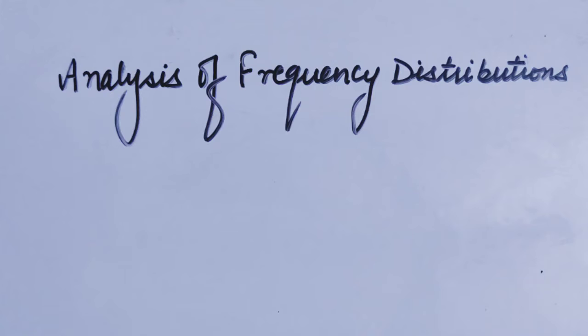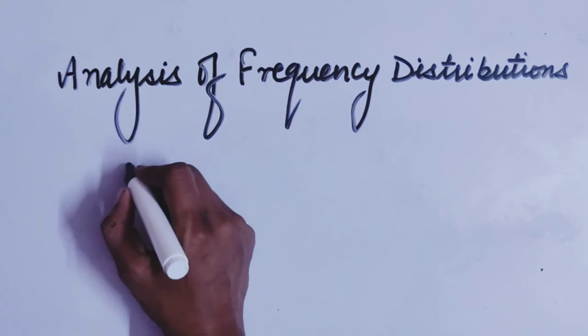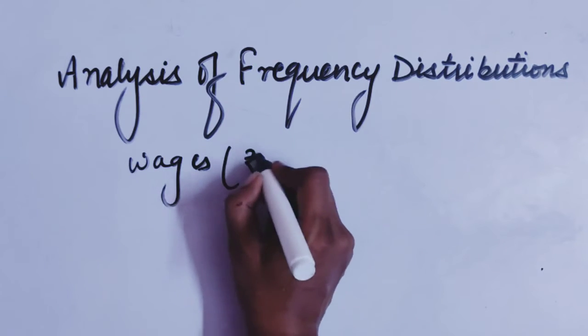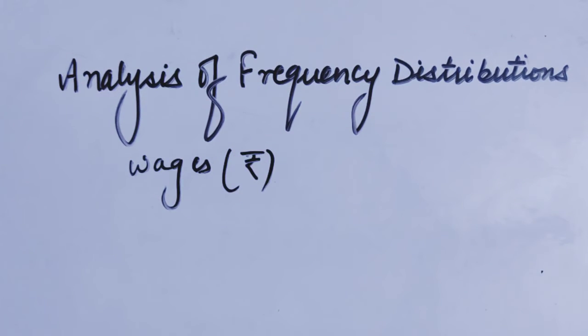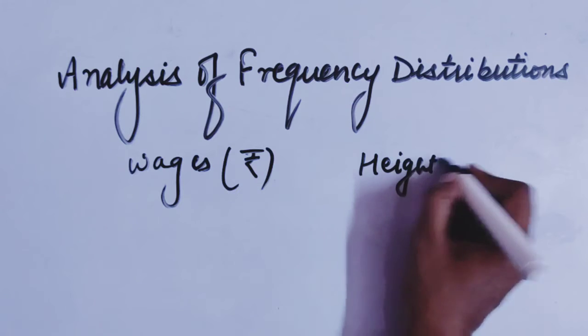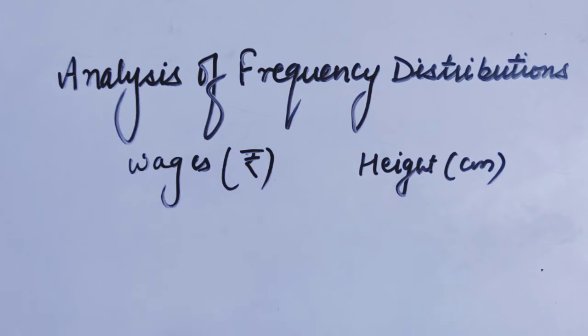Suppose you have a data set of the wages of workers in a factory, and you very well know wages will be in rupees. And suppose you have another set of data, the height of the students in a school, and the height of the students will be in centimeters.